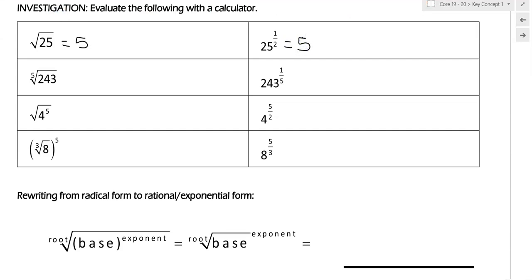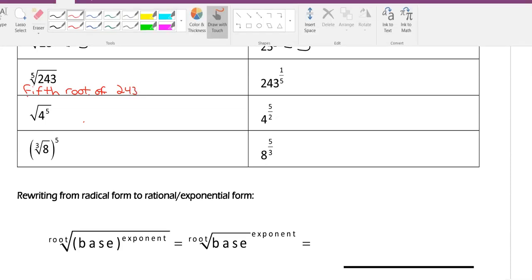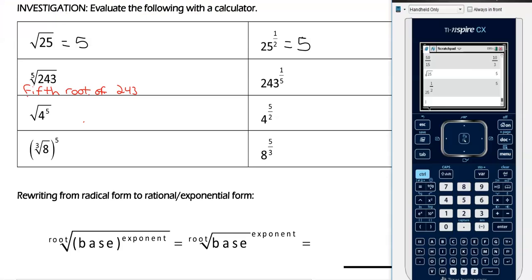Let's keep going. This is the 5th root of 243. So I'm going to write how we would say it: 5th root of 243. If I type that in my calculator, to get this 5 on the outside, next to the square root on the left is any root.